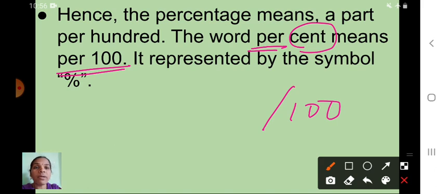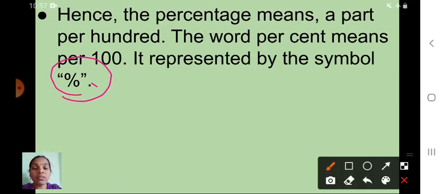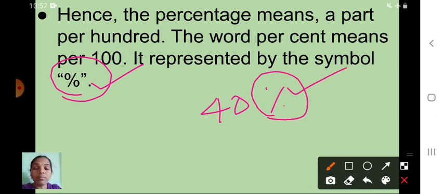It is represented by this symbol. Just think simply, where can you see it? Just see here in your class now, that device, computer, mobile, that right corner side, that battery charge, isn't it, children? That is 40 percentage. So you can see this symbol in many places. Shall I go to the next one now?